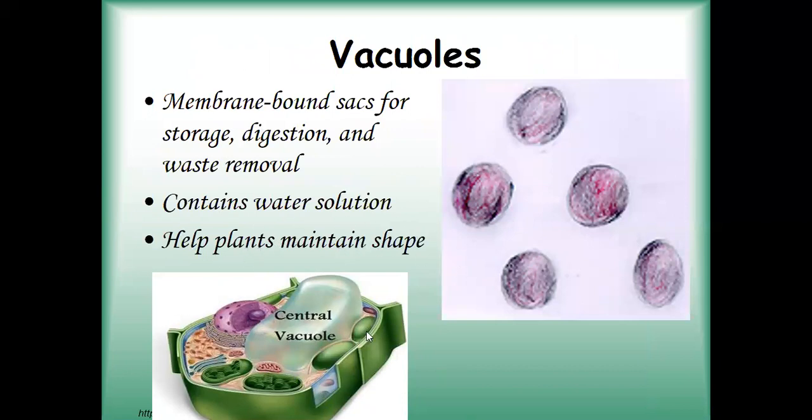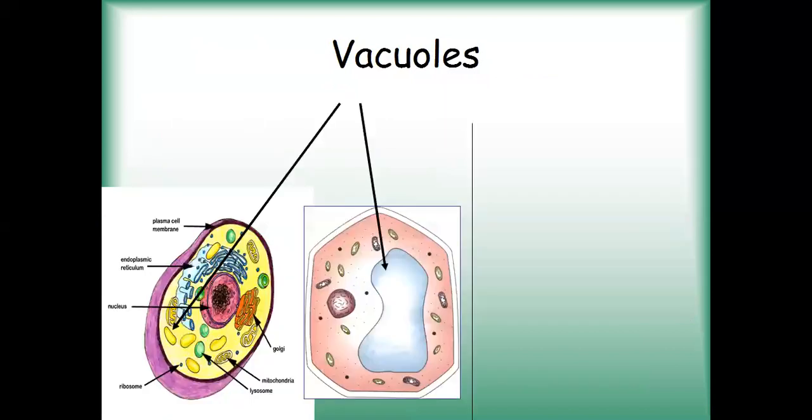They help in maintaining the shape of the plants. As you can see, this is a plant cell, and plant cells usually have a larger vacuole than animal cells. Thus they help in maintaining the shape of the plants. The functions of the vacuole are to store food, digestion, removal of waste, and to maintain the shape of the cell. Here this is an animal cell and this is a plant cell. The plant cell has a larger vacuole than the animal cell. This is the vacuole present in the animal cell.